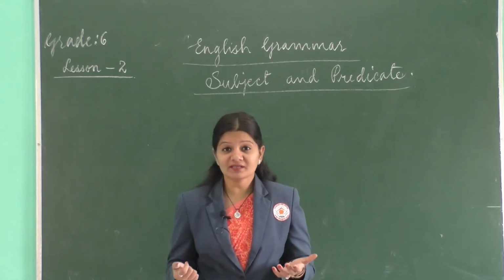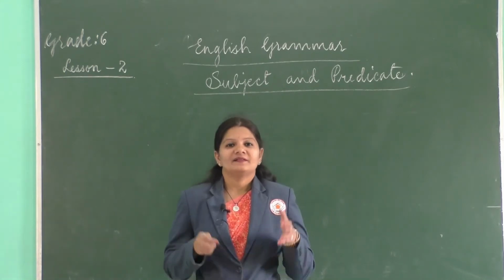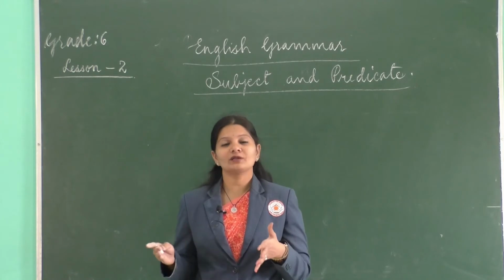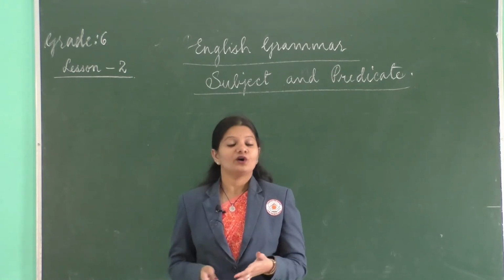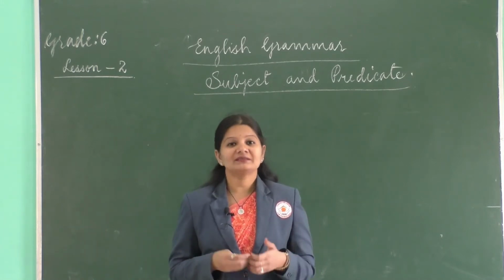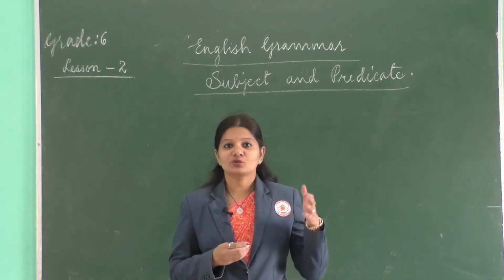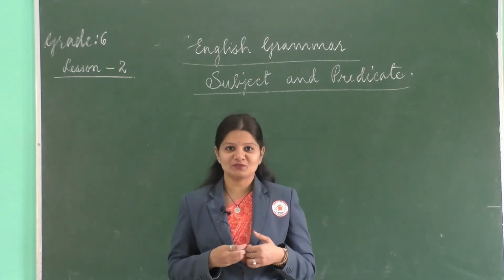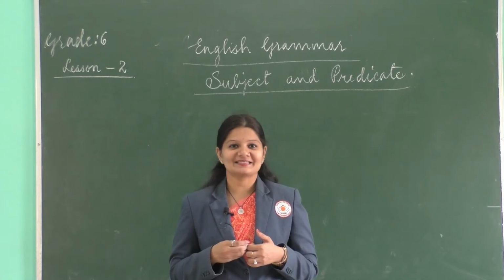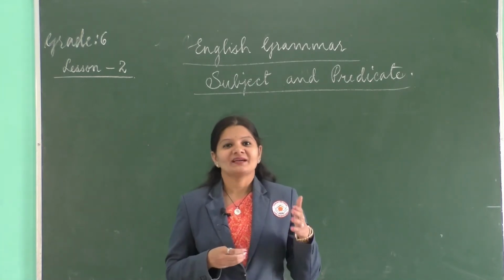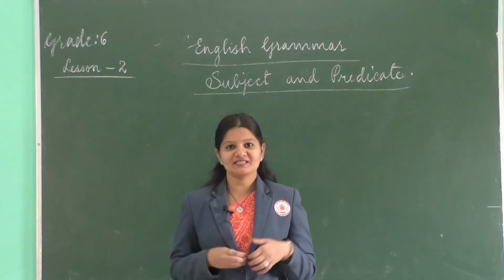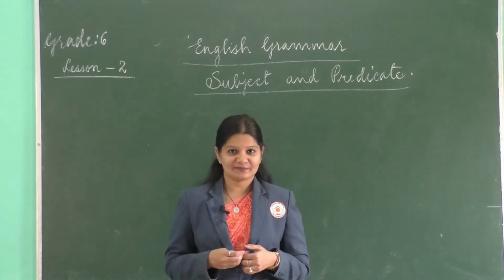And what is a predicate? Well, the action done by the subject in the sentence is called the predicate. For example, Rama killed Ravana. So, Rama is the subject, killed Ravana is the predicate. Okay? I am late. I is the subject, am late is the predicate.